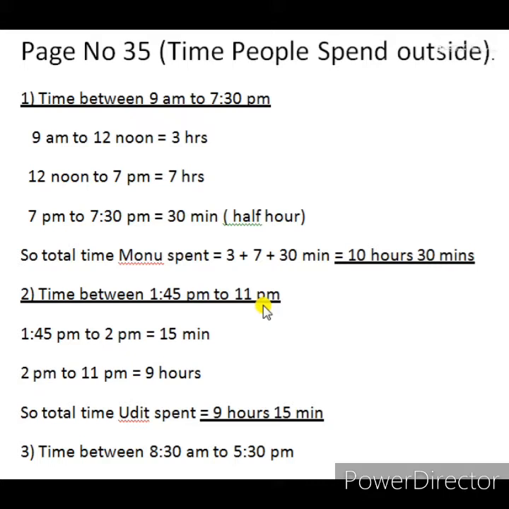This also, see the calculation. 1:45 PM to 2 PM we are finding: the time between 1:45 and 2 is 15 minutes. Now 2 PM to 11 PM, subtract 11 minus 2, so 9 hours. Now the total time Udit spent outside equals 9 hours and 15 minutes. Students, these calculations and the question with the calculations you should write in the notebook.